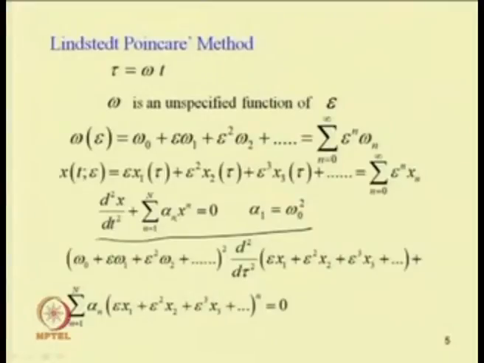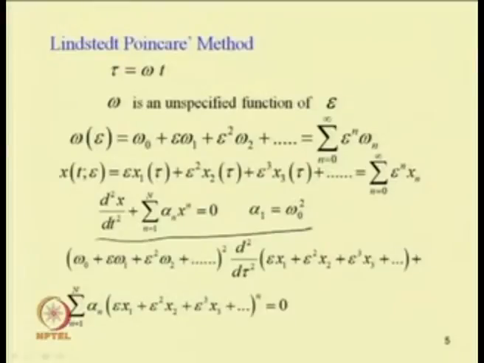Here alpha 1 is the coefficient of the linear term, so we can take alpha 1 equal to omega 0 square, the square of the natural frequency of the system.